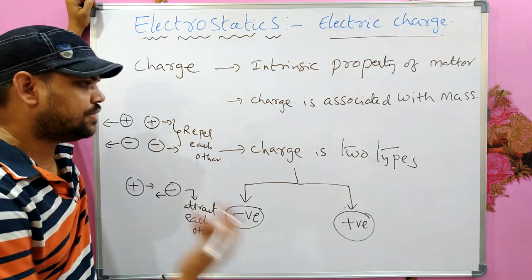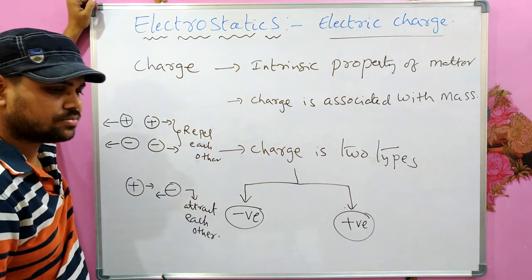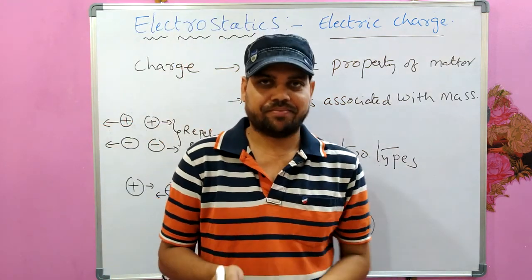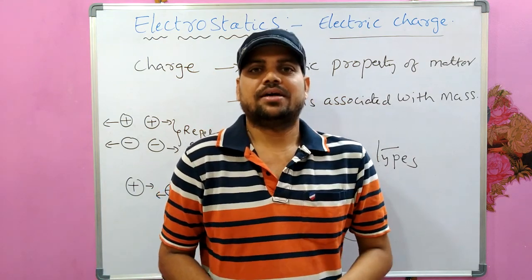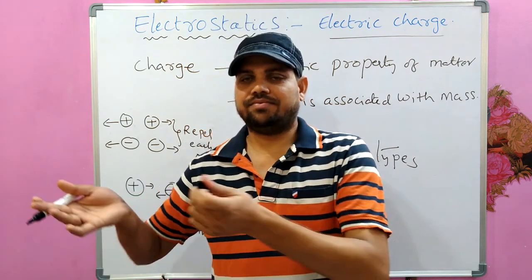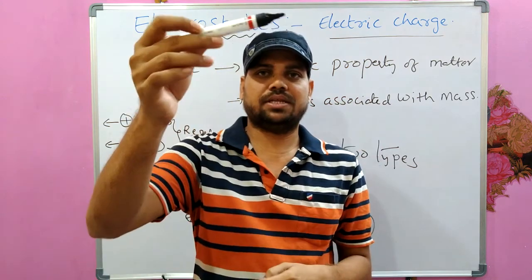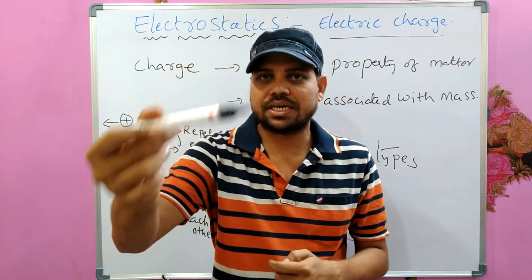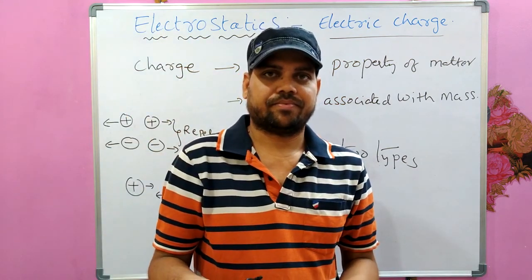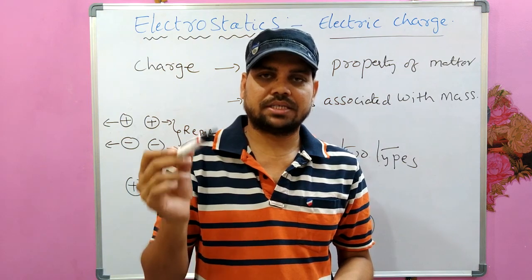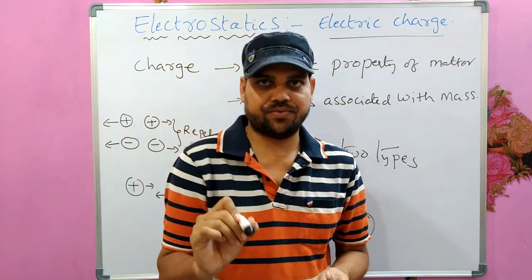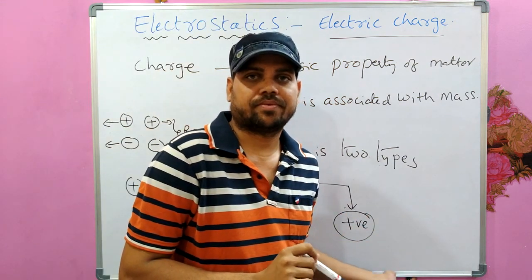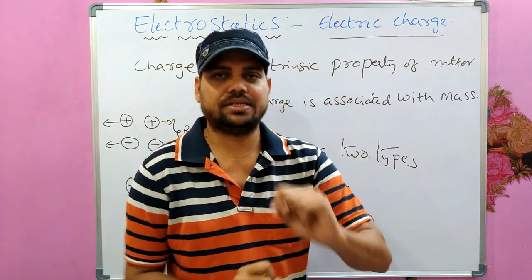Then what is the difference between mass and charge? See, charge is positive or negative, but mass cannot be negative. You cannot say minus 20 grams. Mass can never be negative, but charge can be negative or positive. This is the basic difference.